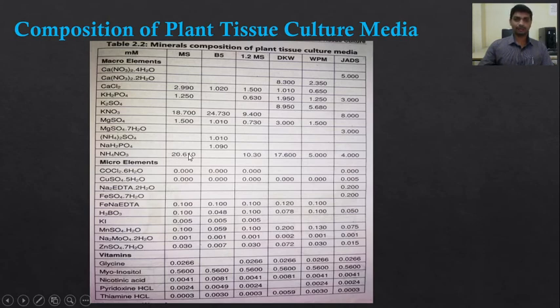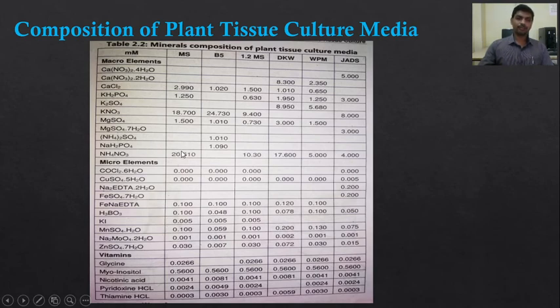Now my requirement is only 1 liter, so 500 divided by 10 gives 50. So by using 50 ml we can prepare 1 liter. For 2 liters we can take 100 ml of macronutrient stock solution and make the final volume to 2000 ml, that is 2 liters.